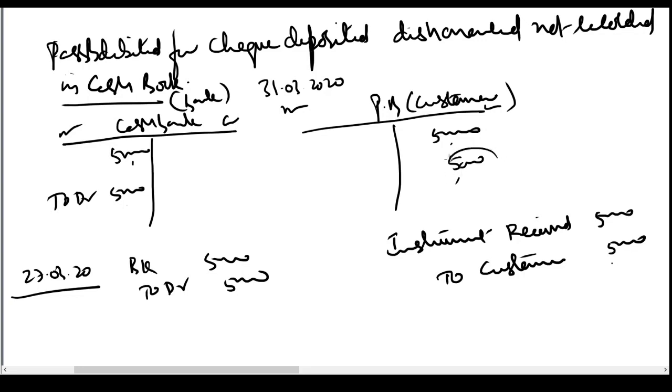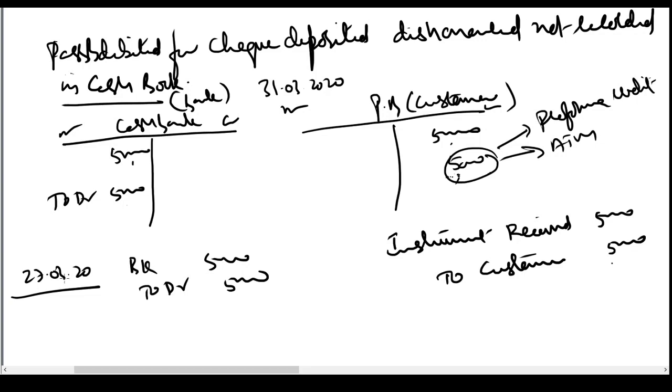If you try to withdraw this amount from the ATM, you go to an ATM and try to withdraw, this amount will not come because it's only a pro forma credit. Only when the amount comes on this check from the issuer's bank account, only when the money actually comes to the bank, this amount will be available for withdrawal. Till that time, this is only a pro forma credit.